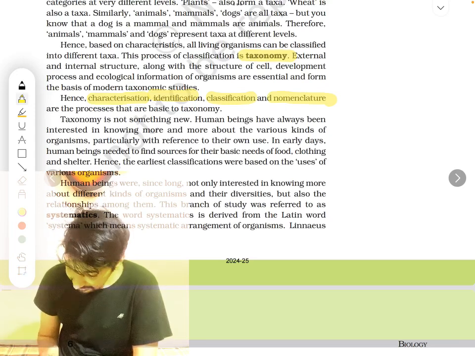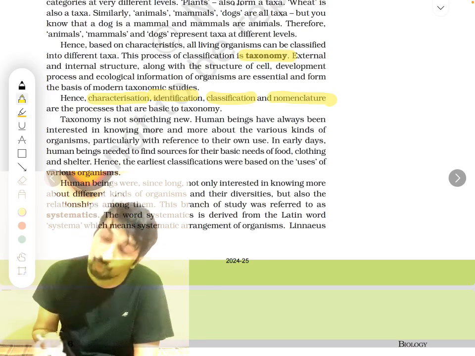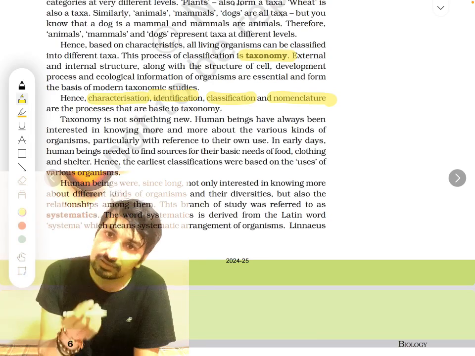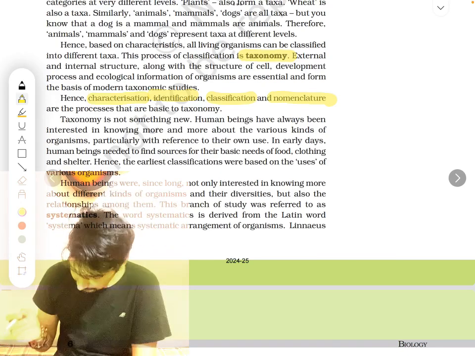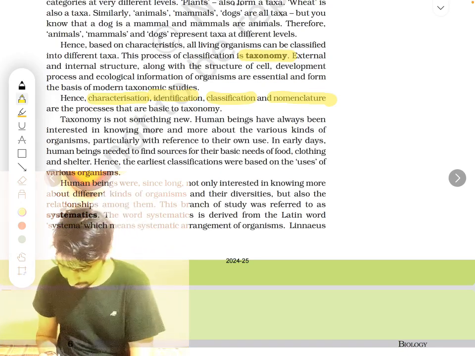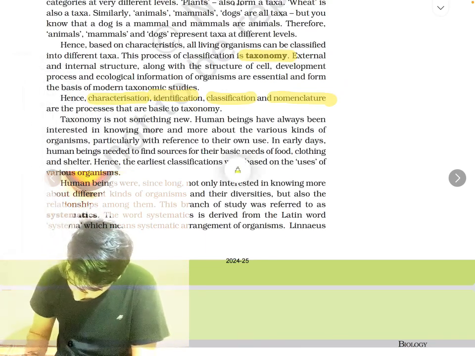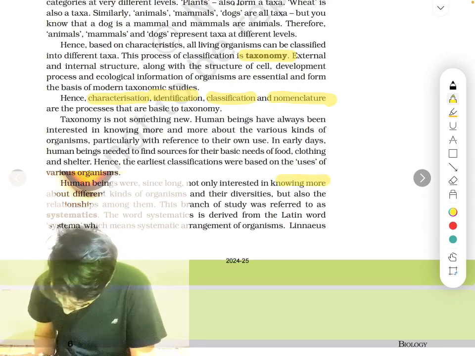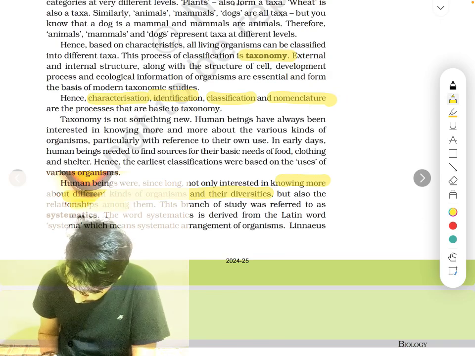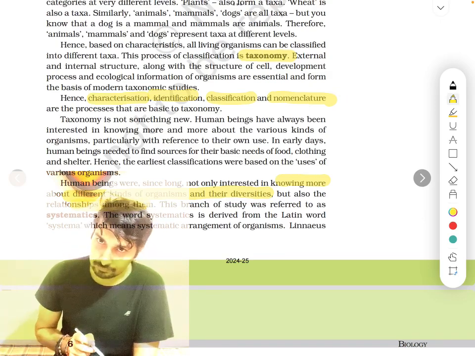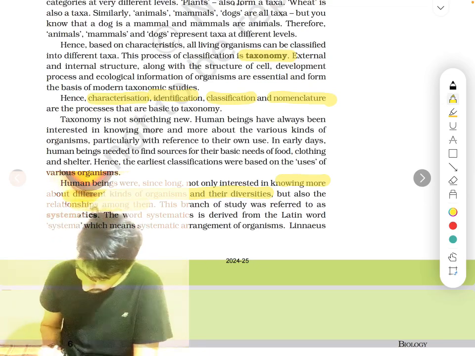So taxonomy is not something new. Human beings have always been interested in knowing about different kinds of organisms, particularly with reference to their own use. First they used to name organisms based on their use. This organism is food, this is not food. This organism is used for clothing, shelter, all that. Plants, for example. Correct? So next, human beings were since long not only interested in knowing more about different kinds of organisms and their diversities, but also in the relationships among them.